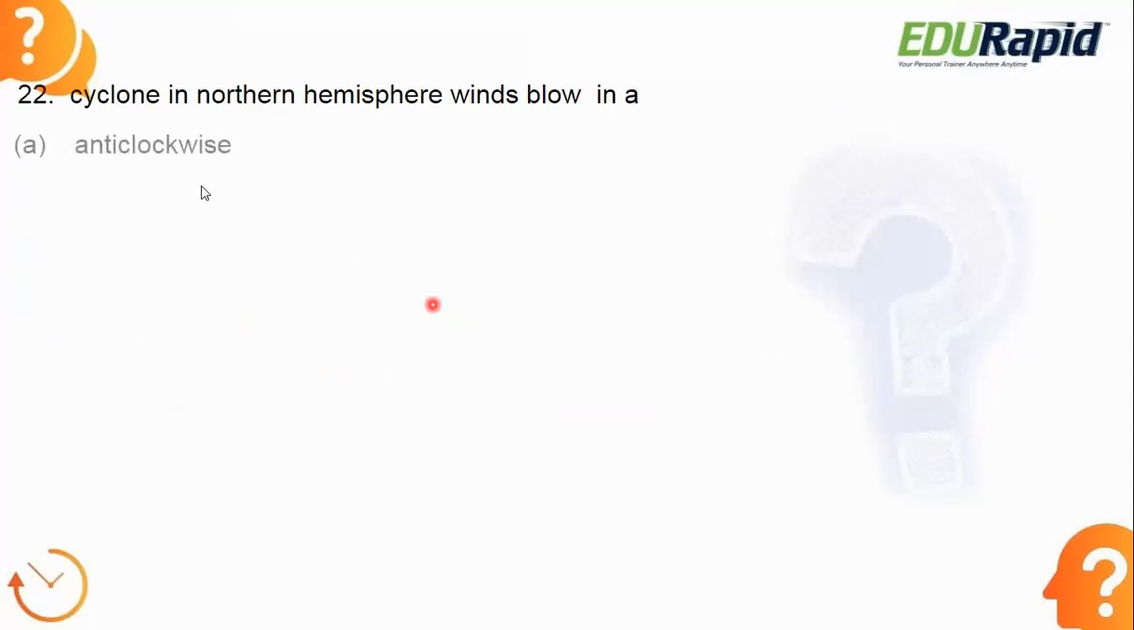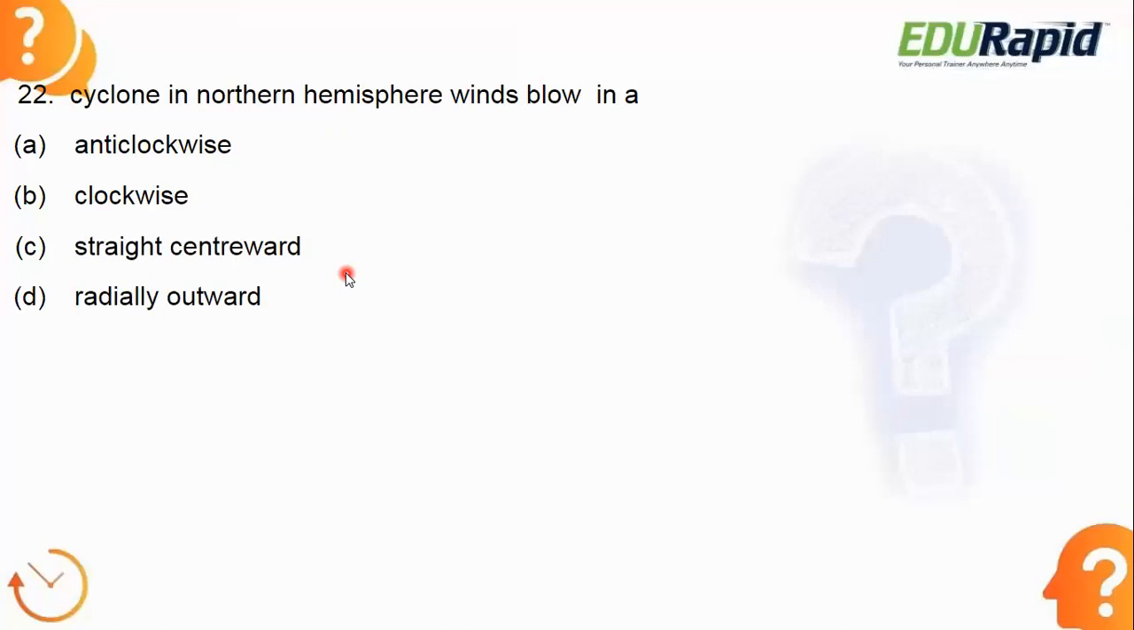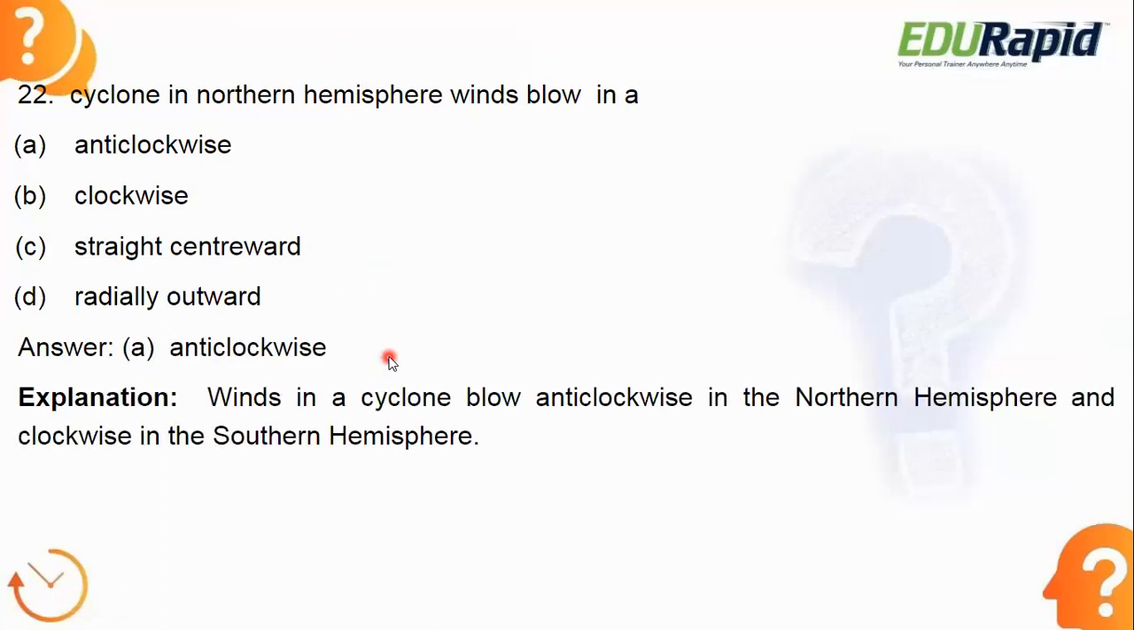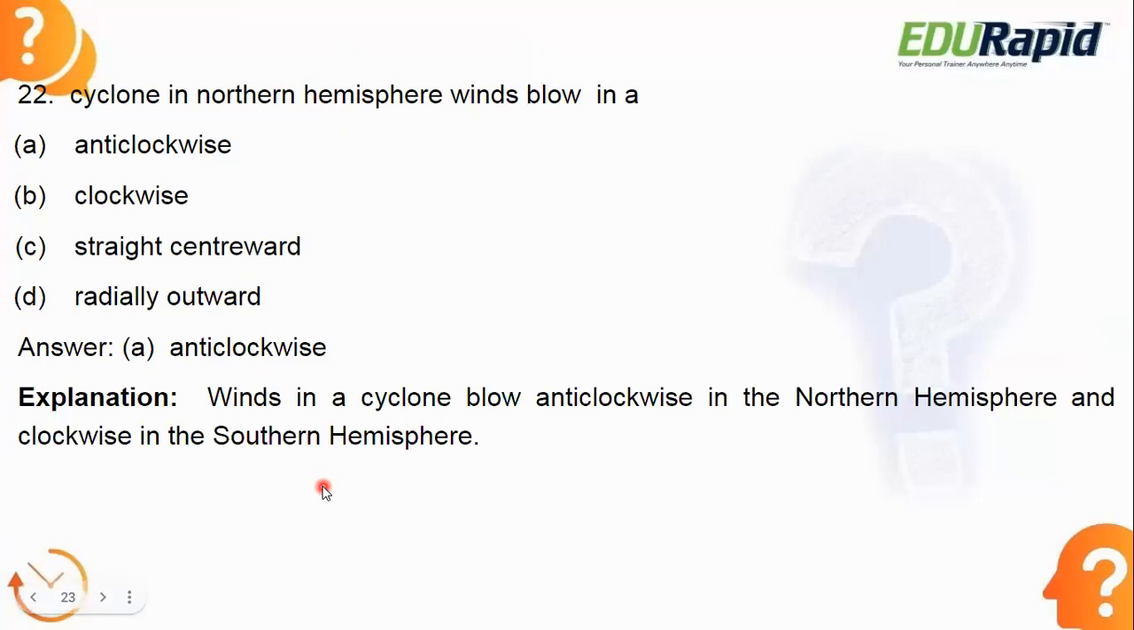Okay, next. Cyclones in the Northern Hemisphere, winds blow in which direction? Let's see the answer. Answer is option A, anticlockwise. Winds in a cyclone blow anticlockwise in the Northern Hemisphere, and they blow clockwise in the Southern Hemisphere. Why anticlockwise in the Northern Hemisphere and why clockwise in the Southern Hemisphere?